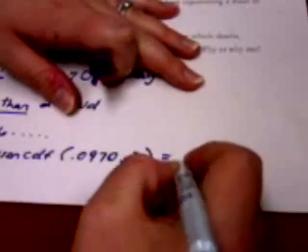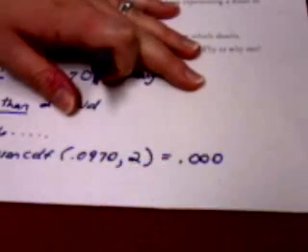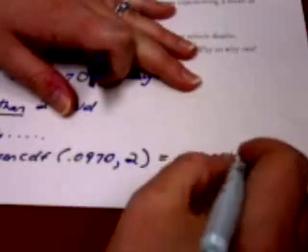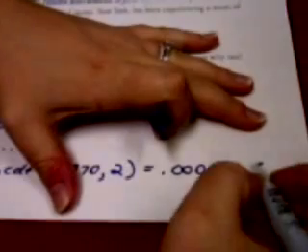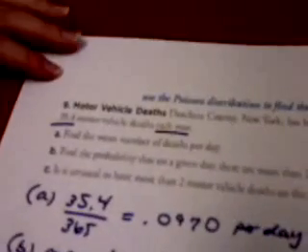So make sure you know how to read that. It's going to be 0.000141. So this is my probability of having more than 2 motor vehicle deaths on any given day. Part C says, is it unusual to have more than 2 motor vehicle deaths on the same day? You would say yes. This number is obviously less than 0.05, which makes it unusual. So it is unusual to have more than 2 motor vehicle deaths on the same day. This is an example of a Poisson distribution.